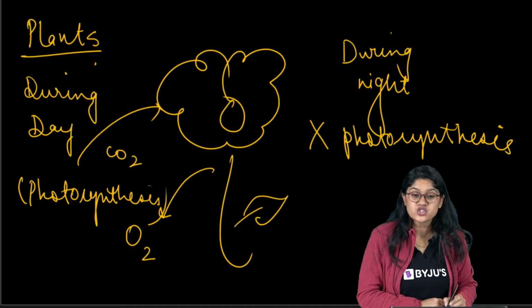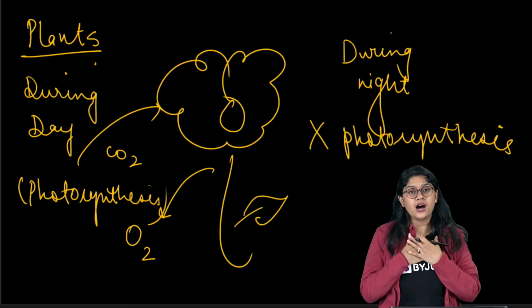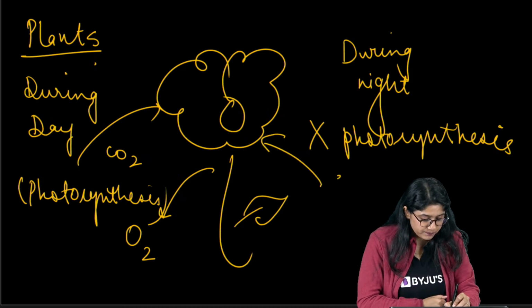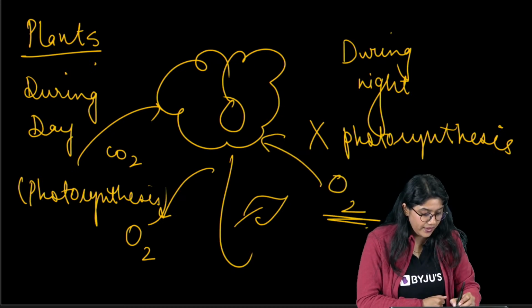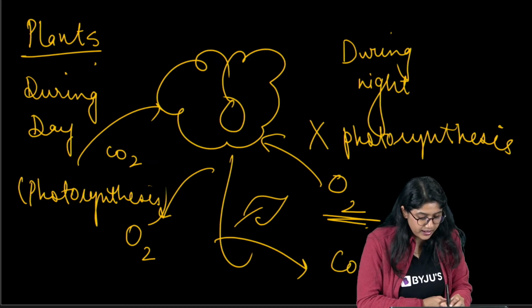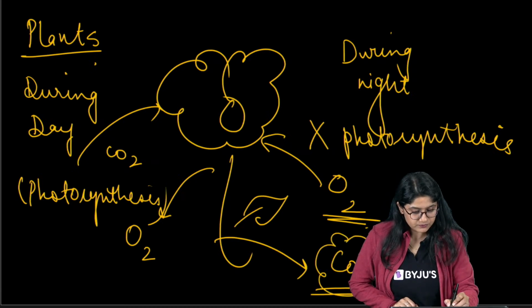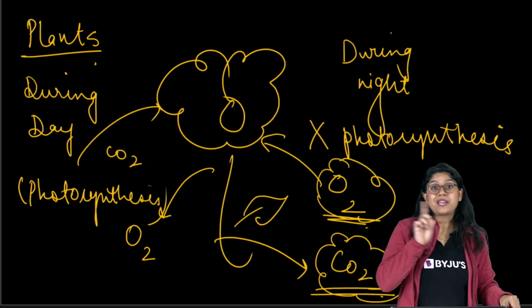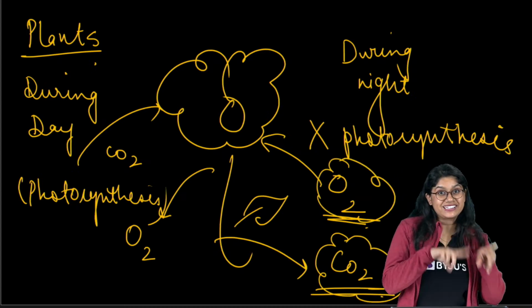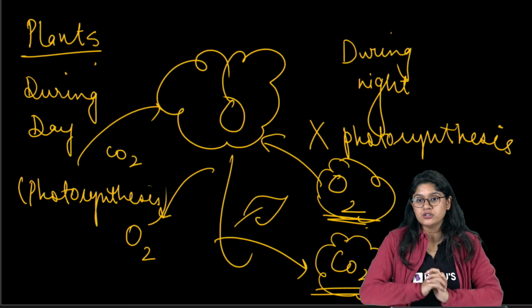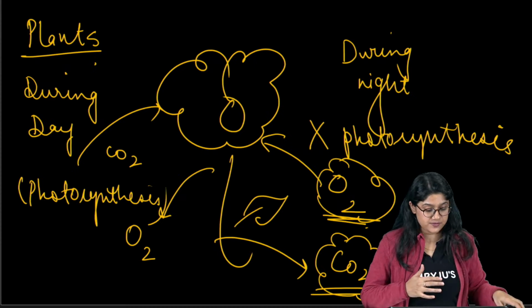Then let's talk about respiration. So, just like us, plants also inhale oxygen and they also release carbon dioxide as a waste, right? But the respiration process occurs both during daytime and nighttime. Plants do the respiration throughout the day just like us.